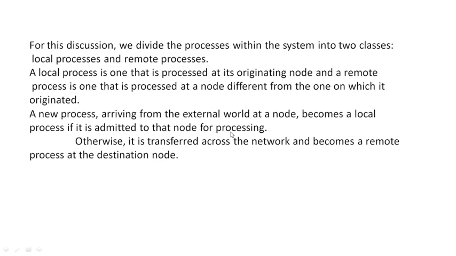Otherwise, it will be transferred across the network and it becomes a remote process to the destination node. In our example, P1 becomes a remote process for the destination node N2.